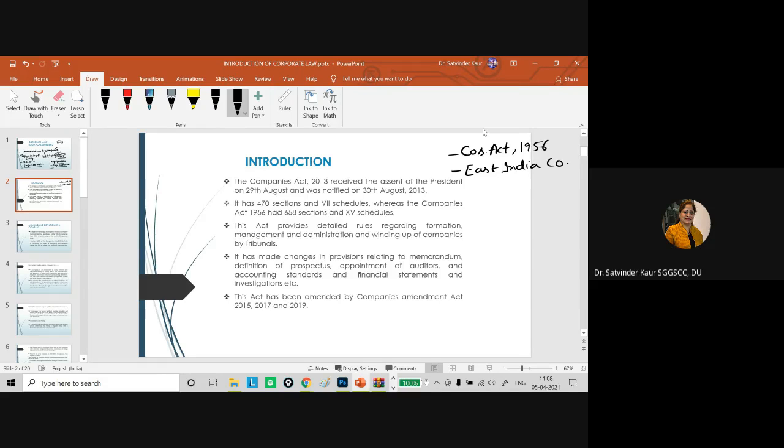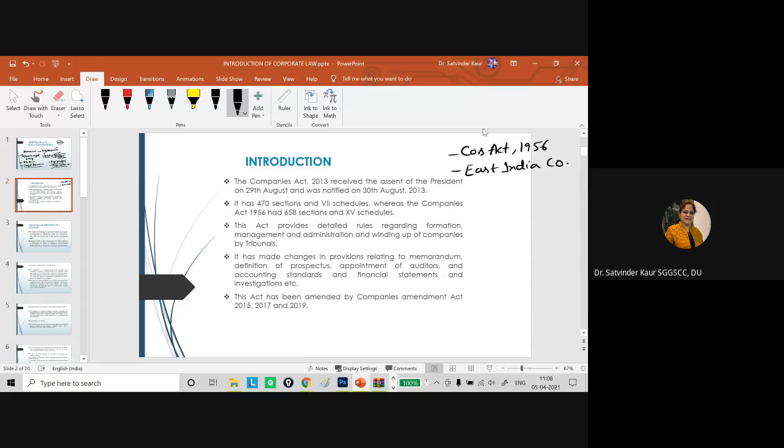But in this particular paper, we have to understand the laws and provisions which are applicable on the body corporates. The Companies Act 2013 was passed in 2013 and has been applicable from that particular year itself.